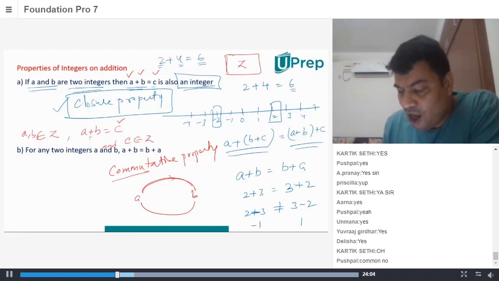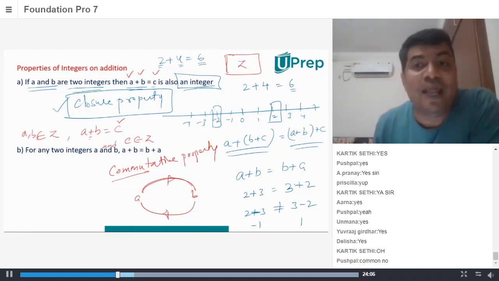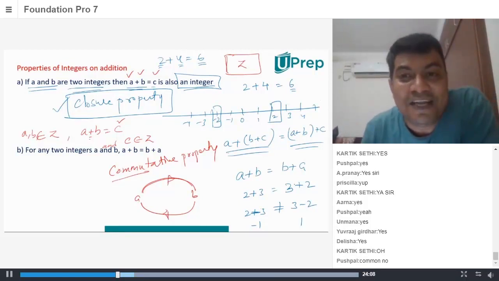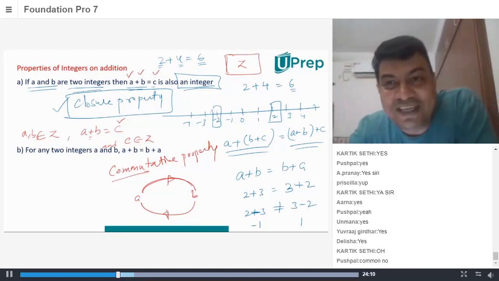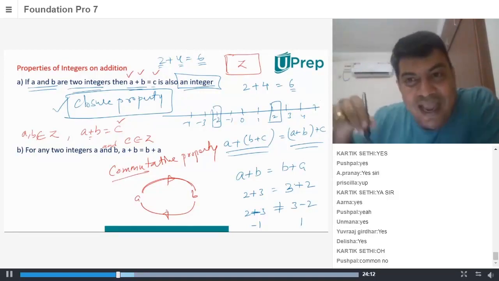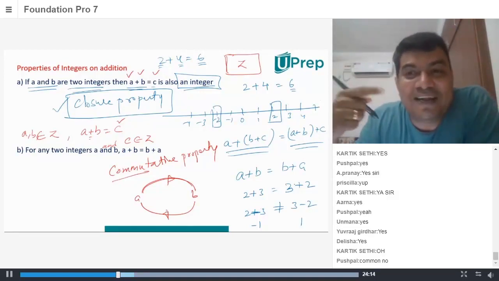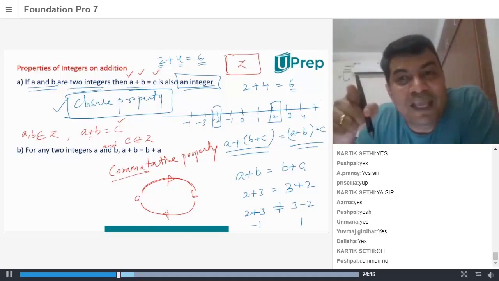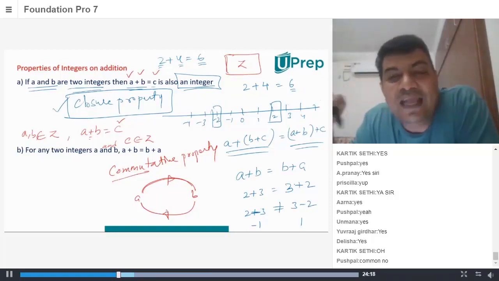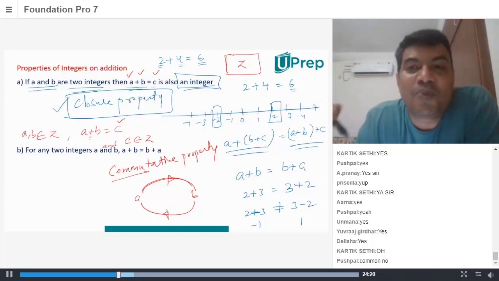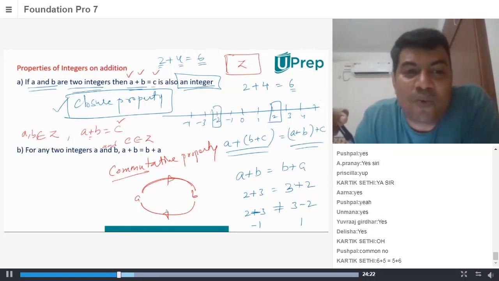It doesn't matter. If the time taken from A to B is the same as B to A, then it's called commutative. So here A plus B is equal to B plus A. That's the reason it's commutative property.